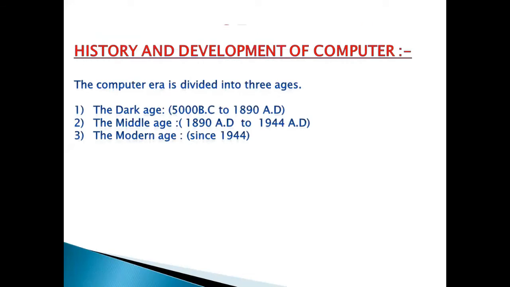History and development of computer. Next heading is history and development of the computer. The computer era is divided into three ages: the dark age, the duration of which is 5000 BC to 1890 AD; the middle age, 1890 AD to 1944 AD; and the modern age, since 1944.